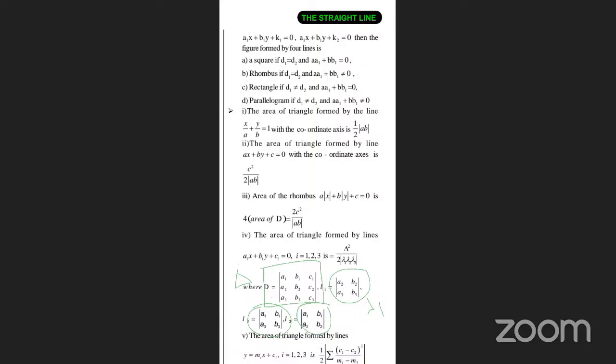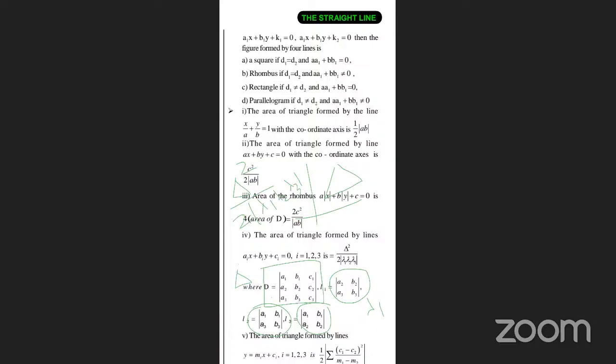So when a triangle is given like this instead of a right angle triangle, with 3 different line equations, then the area is found out by del square by 2 into mod of lambda 1, lambda 2 into lambda 3. What is this del and lambda? Del is the determinant of A1, B1, C1, A2, B2, C2, A3, B3, C3.